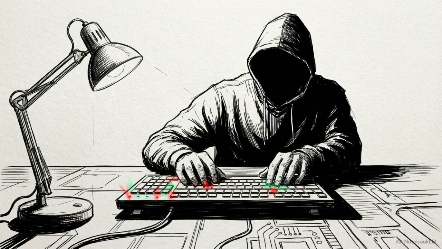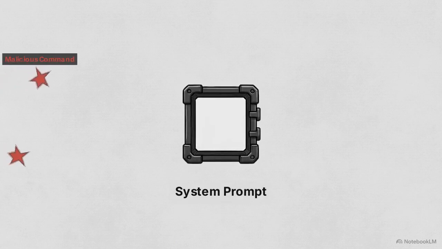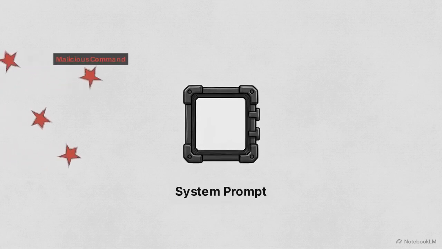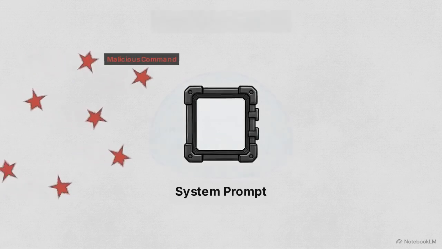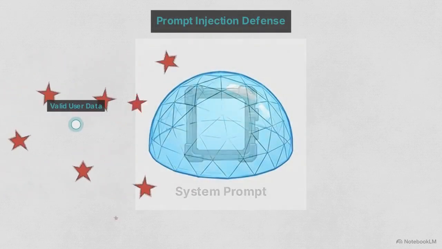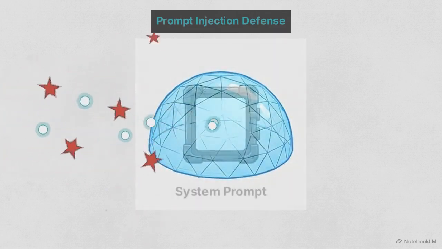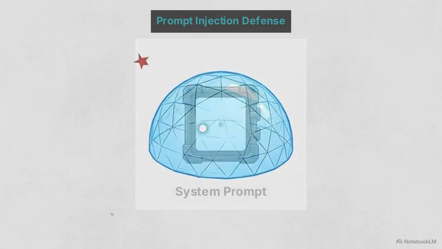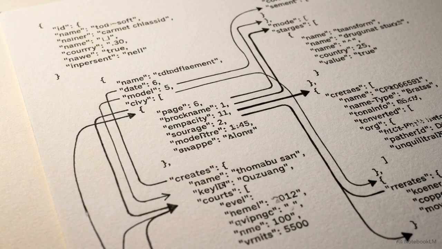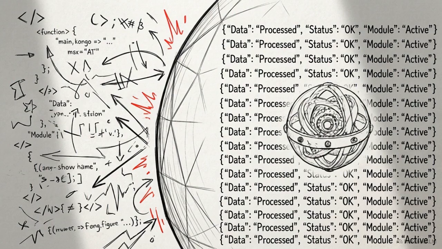However, allowing user-facing inputs creates a risk where a user can try to override these instructions. This is a prompt injection attack, where a user inputs commands designed to hijack the model and ignore original system instructions. We build prompt injection defenses, creating a security perimeter that filters user input, ensuring it cannot override the engine's core system prompt. This defense ensures the JSON output remains structured and safe for the application to ingest. Secure JSON formatting combined with injection defense creates the necessary boundary for an enterprise-grade AI system.